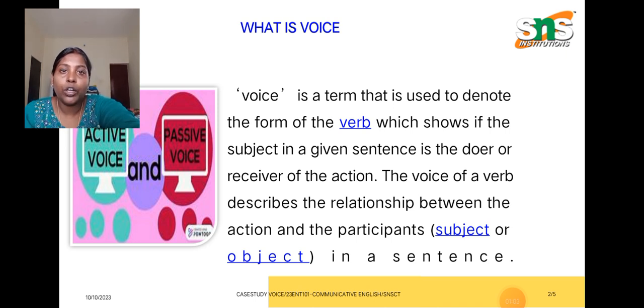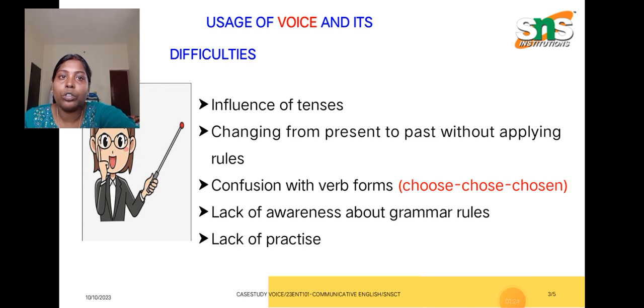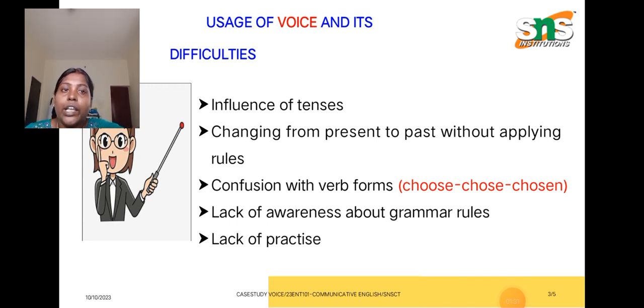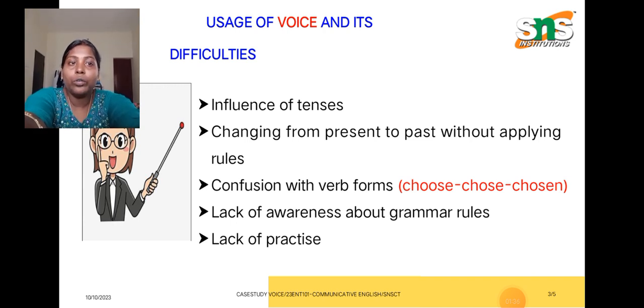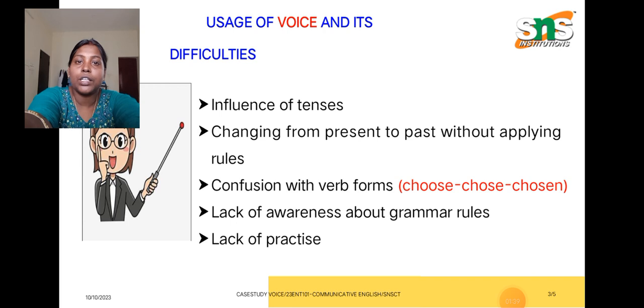If we are thorough with the rules, then the answer will be very easy. So what are all the difficulties faced by the people when they are applying this kind of voice in their conversation or in a written context? I just list out a few issues which are faced by the people. The first one is over influence of tenses, the second one is changing from present to past without applying rules, and the third one is confusion with the verb forms.